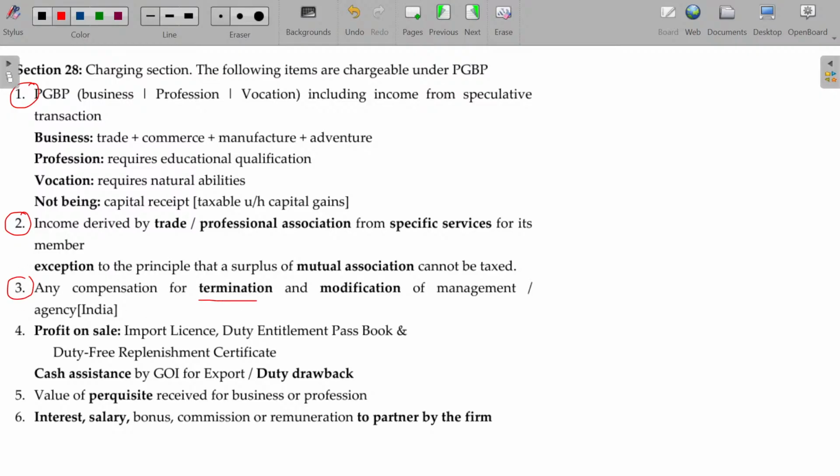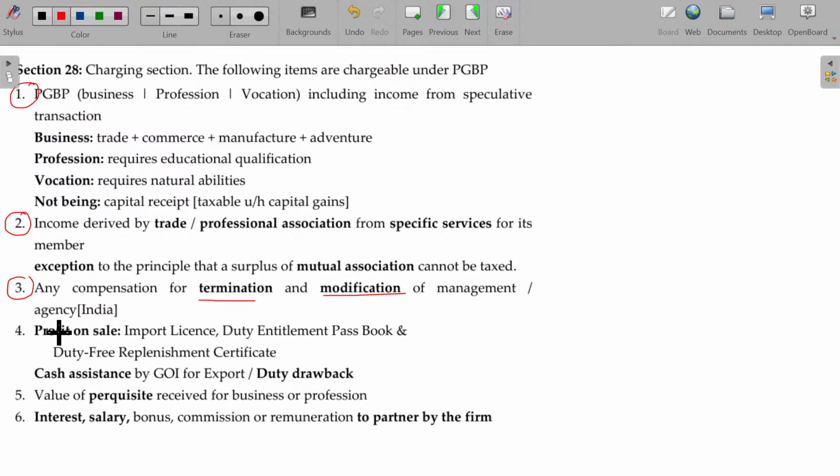Any compensation for termination or modification. Termination is nothing but stopping the management support hereafter. No need to give us any support anymore. That's called termination. Modification means extra load may also be given or some load may be reduced, so that the consideration may be negotiated after the discussion. Because of that, any additional payment or lesser payment will be considered as PGBP only. Clear?